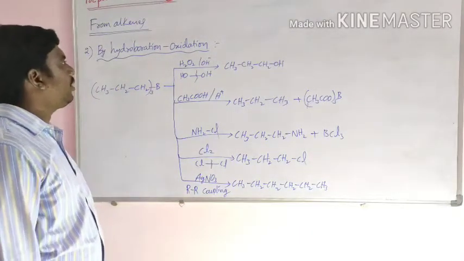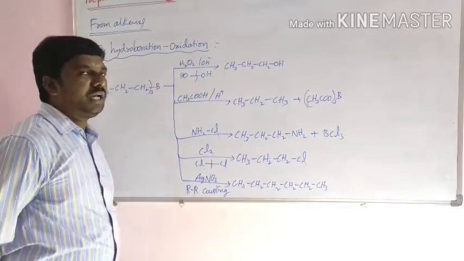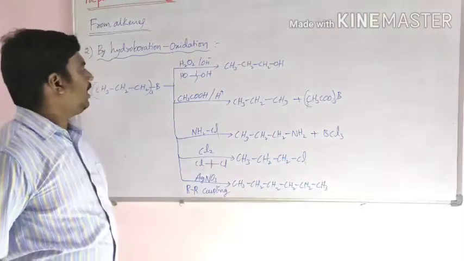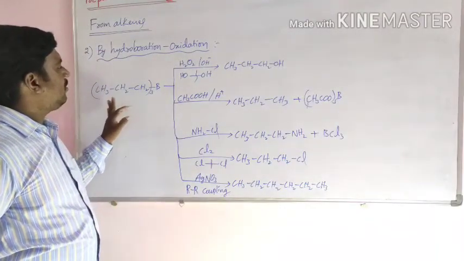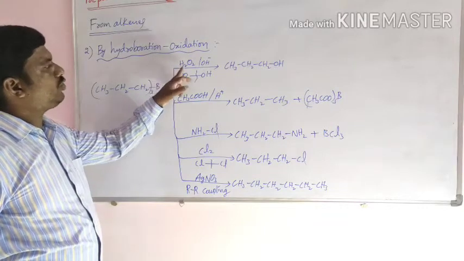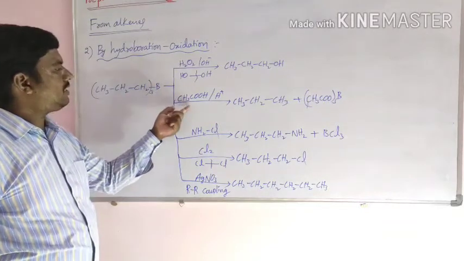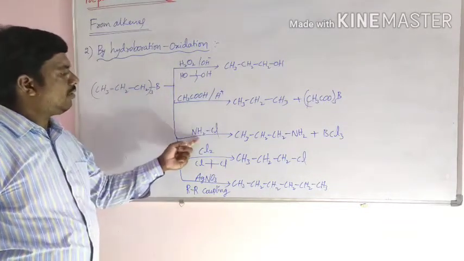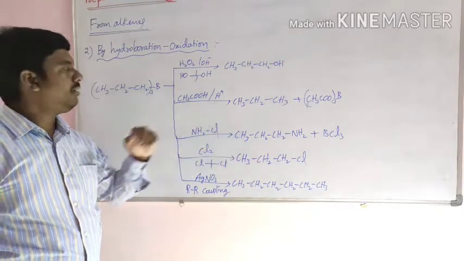This is hydroboration oxidation. In this process, diborane is reacted with alkene to form trialkyl boron. Trialkyl boron oxidizes in the presence of H2O2 to form alcohol. If it is reacted with acetic acid, it forms alkane. If it is reacted with chloramine, it forms amine.